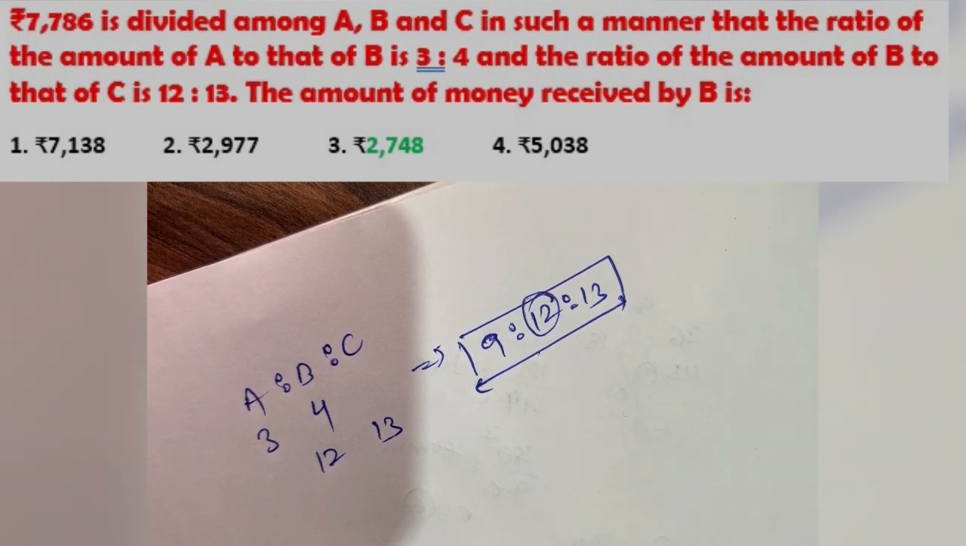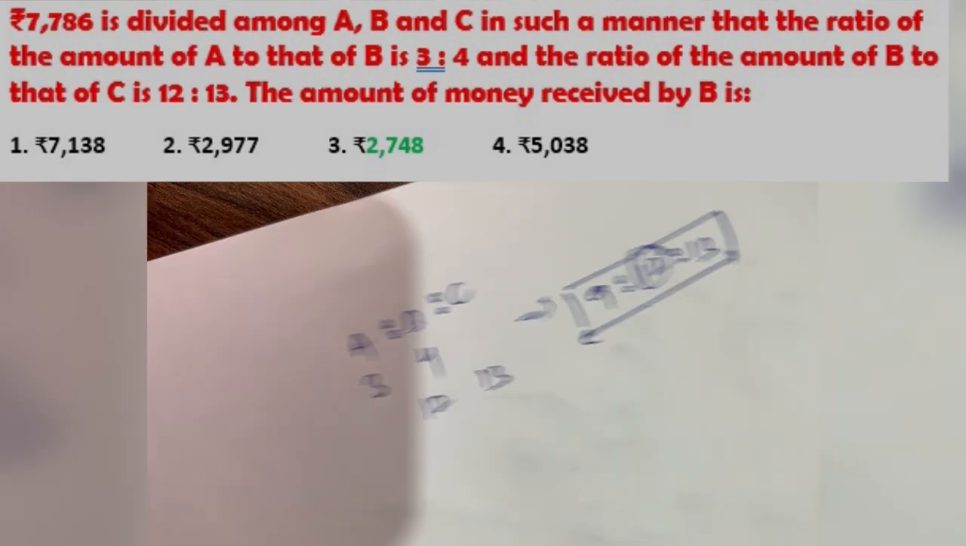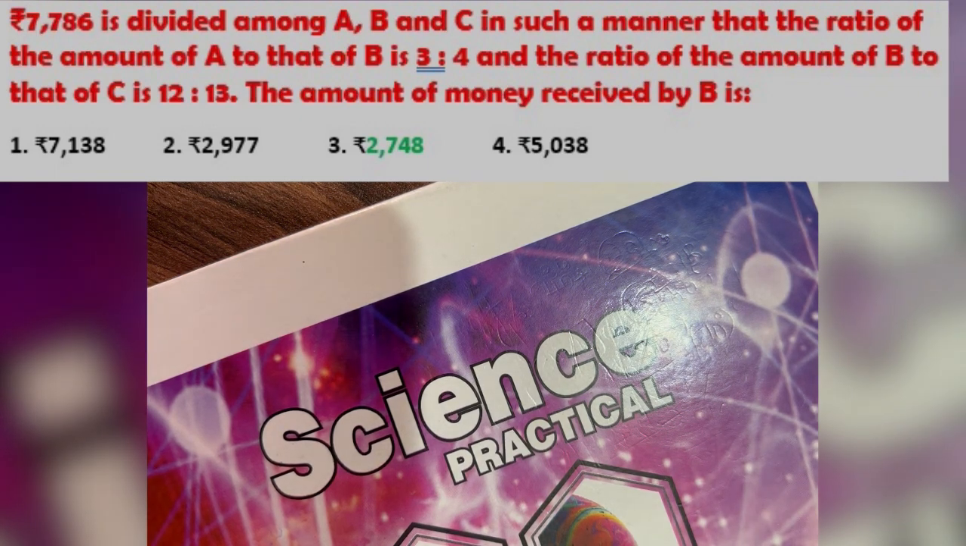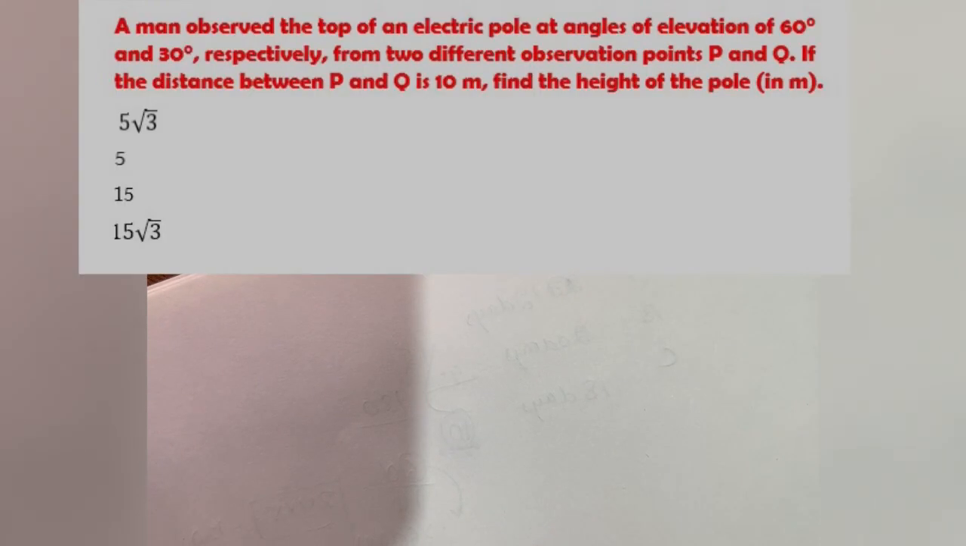Okay, next we have question number 22. So this was your question. What does question number 22 say? That a man observed the top of an electric pole at angles of elevation 60 and 30 degrees respectively from two different observation points P and Q. The distance between P and Q is 10 meters. Find the height of the pole.